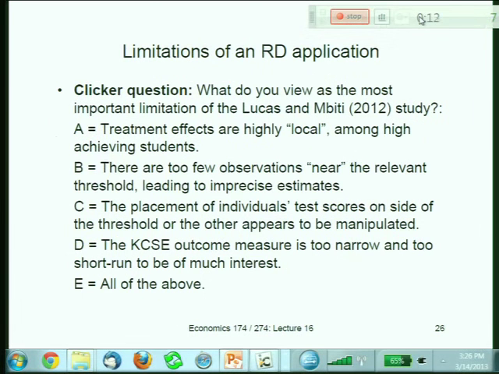Is it A, that treatment effects are highly local, which we talked about last time? Is it B, that there are too few observations near the relevant threshold? C, is it that the placement of individuals' test scores is likely to be manipulated? Or is it D, that the KCSE outcome is just too narrow to be of much interest, or is it only of limited interest? Or is it all of the above? So I want to get people's reactions to this. And I think what we've talked about so far, we've kind of ruled out a couple of these and we've emphasized others. So I just want to get people's thoughts.